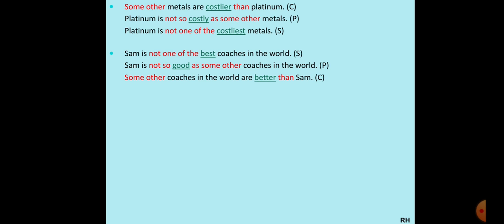Then when you change it into comparative, we'll use "some other". "Coaches in the world" will come in the beginning. So "some other coaches in the world". Now coaches, we are talking about plural, so we are using "are". "Are good" will become "better". "Better than Sam." Understood?